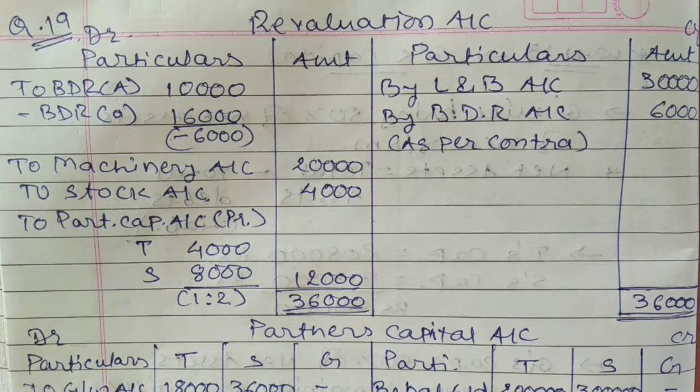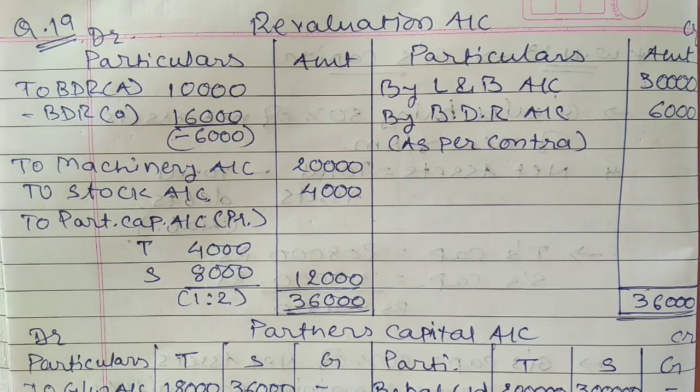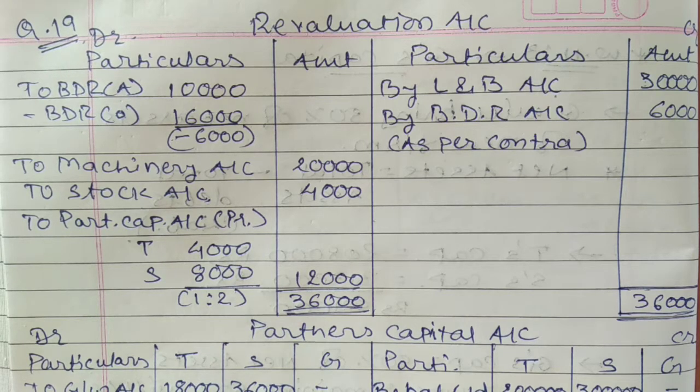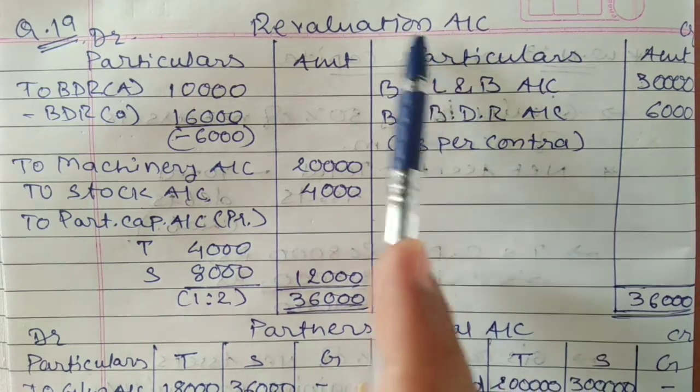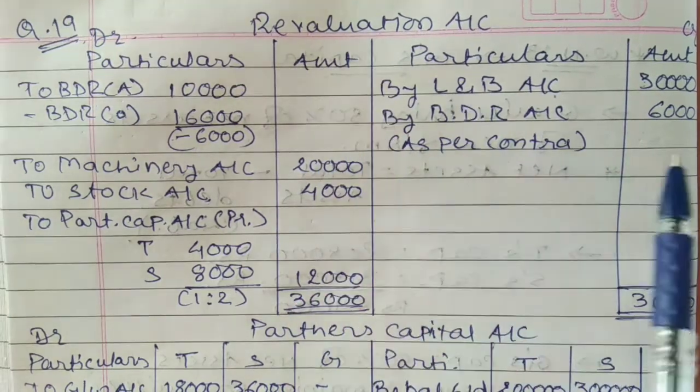Adjustment number 6. Goalie will bring his capital equal to 50% of the net assets of the new firm. Students, I had already discussed the formula of net assets, that is total assets minus total liabilities. Right now, we have not been provided with the total cash balance that is still remaining. Okay, so this adjustment will be discussed a little later on. First of all, to move on with this adjustment, first of all work out the total of the revaluation account. This is an important adjustment.